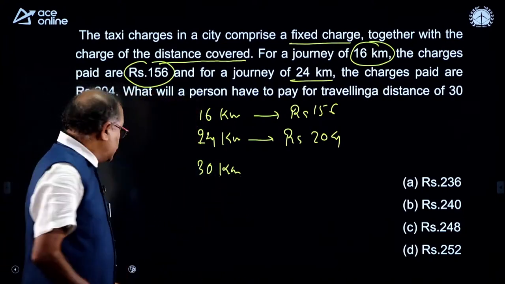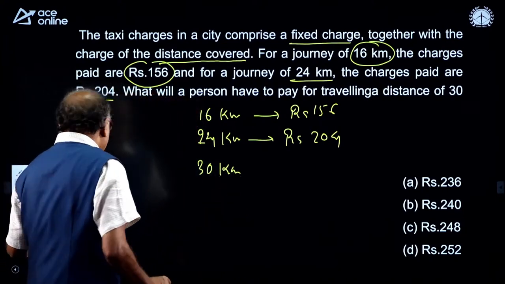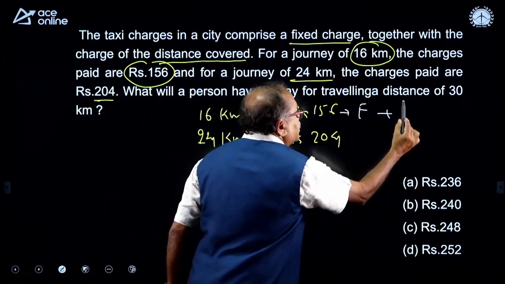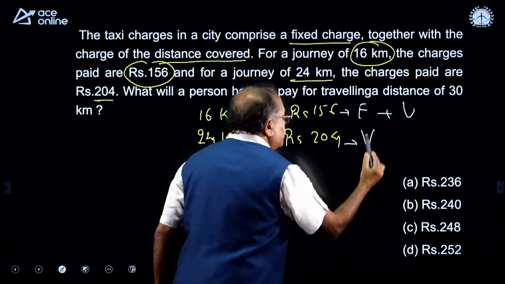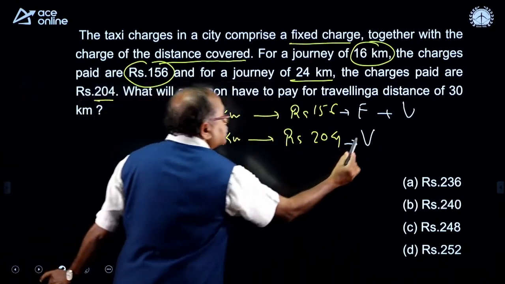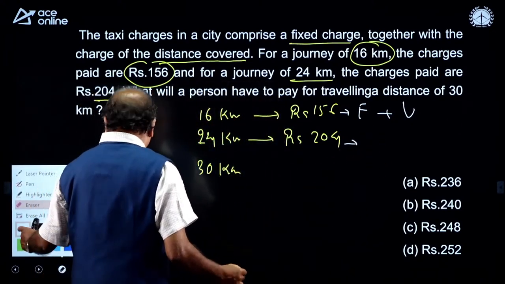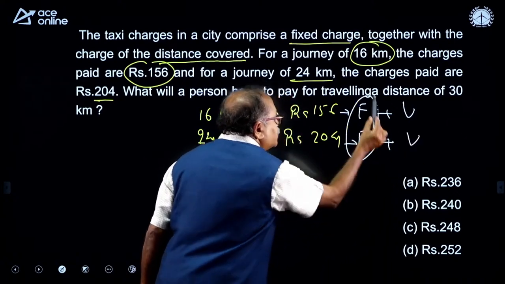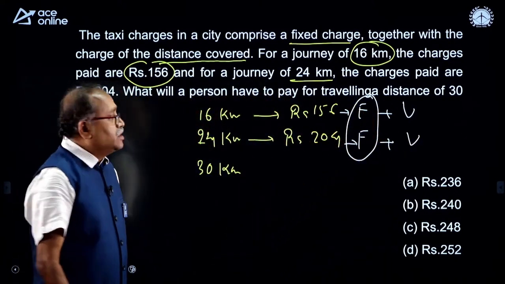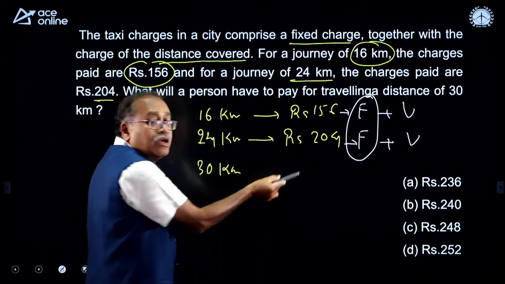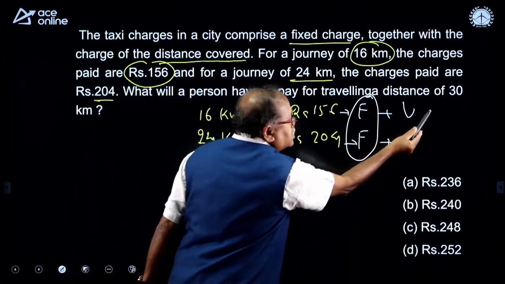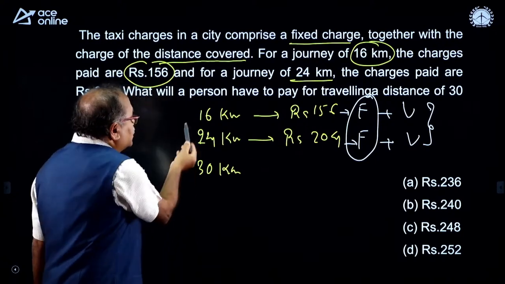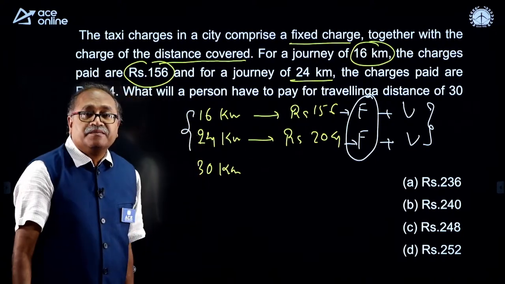Yes, my dear friends, in this we have the fixed charges plus variable. Fixed charges will be same, but the amount is not same. Why? Because the variable differs. Why variable differs? Because the distance covered is extra.